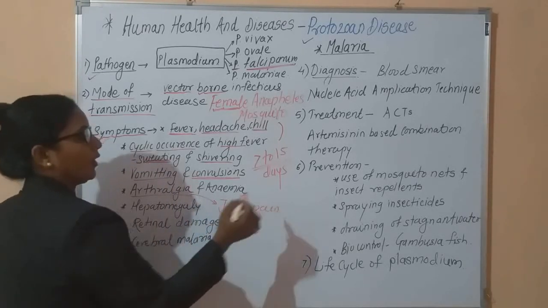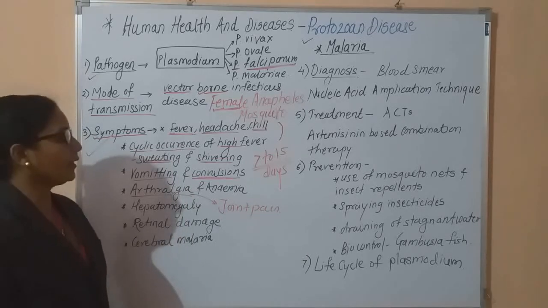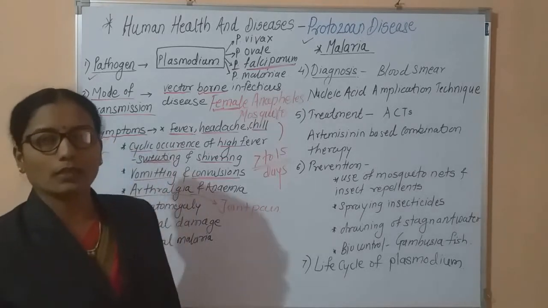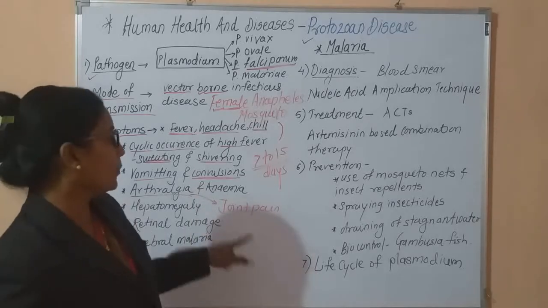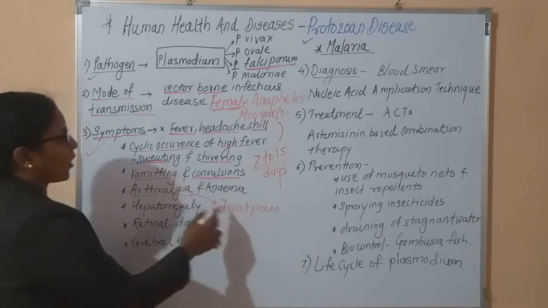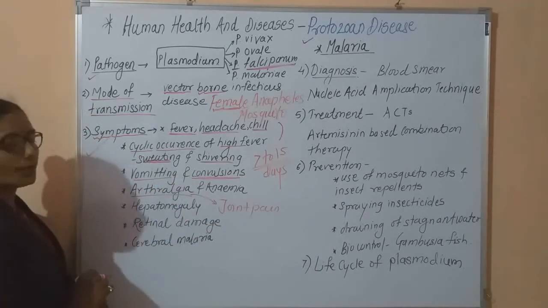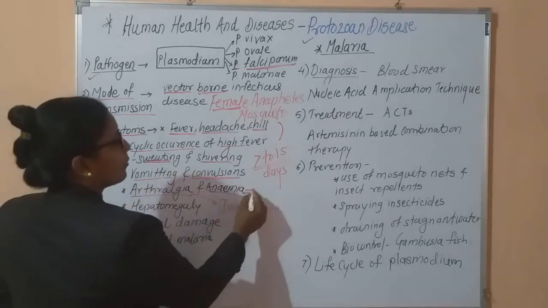In 11th standard we studied the skeleton. Whatever joints are present in our body, at these joints the person feels pain. This joint pain is called arthralgia. Then anemia. Anemia means what?